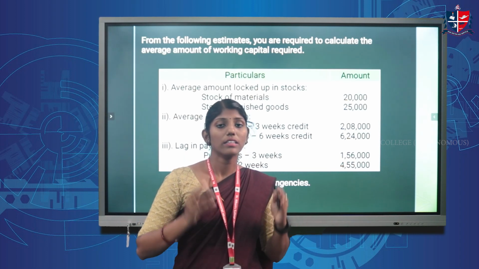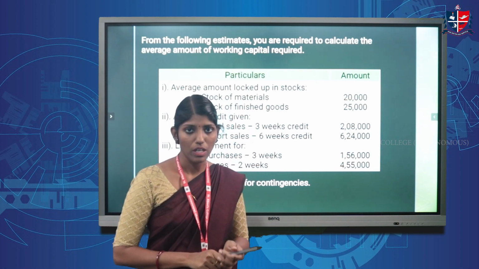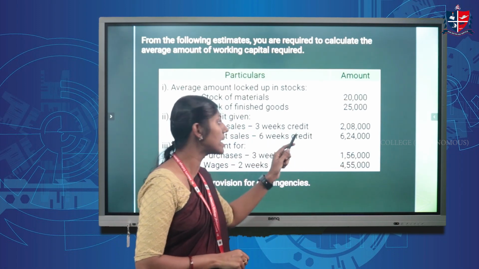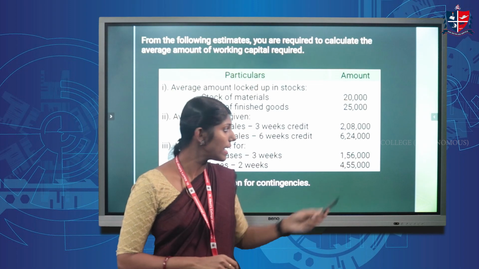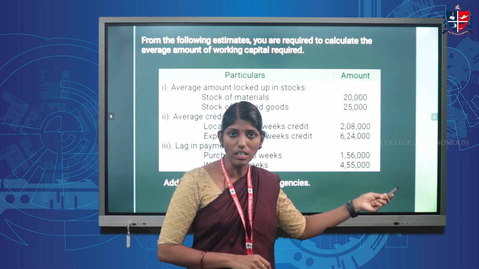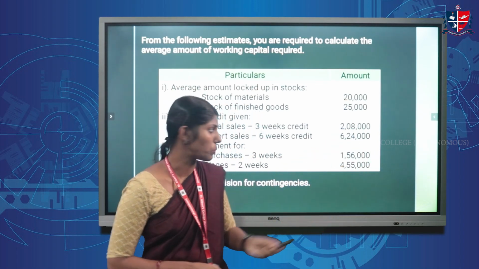Okay, we know that there are 52 weeks in a year. So in order to find out the 3 weeks amount, we have to multiply this total amount for the whole year into 3 divided by 52.